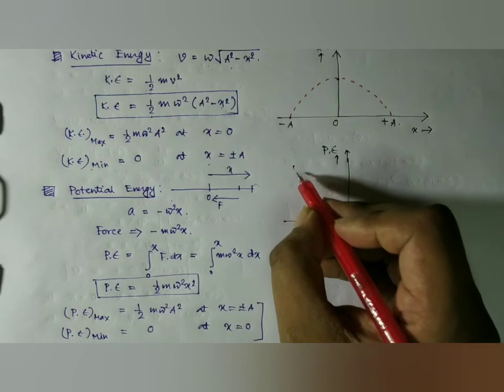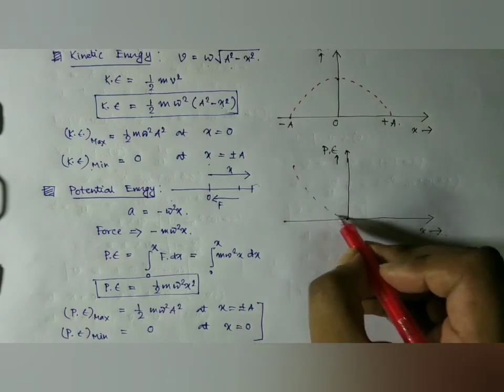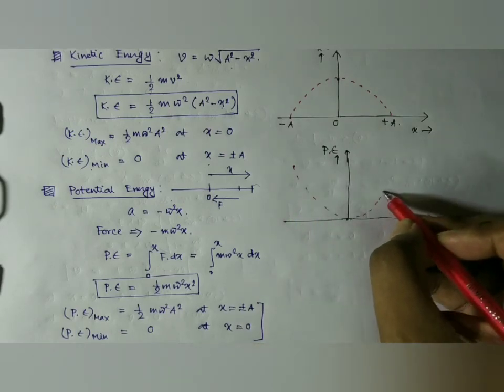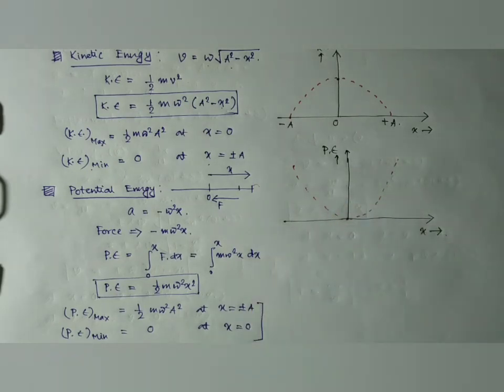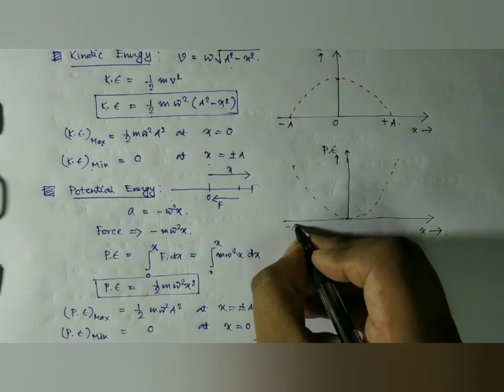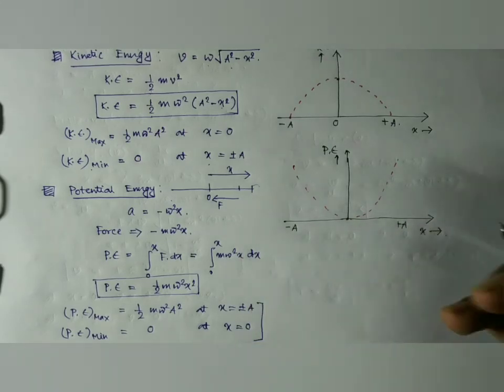So it will be minus a, it is plus a. So this is the graph of the potential energy of a body executing simple harmonic motion.